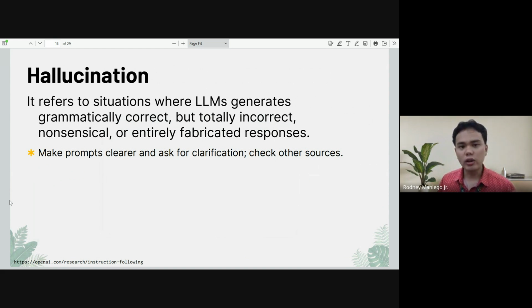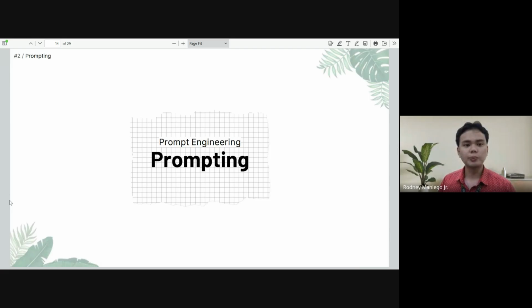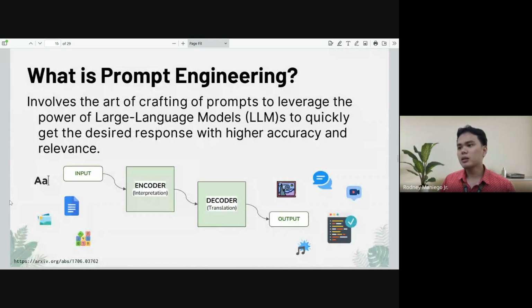AI is already here, so we'll just make use of the technology that it is presenting. Let's proceed with prompt engineering and how we can improve our prompting skills. Prompt engineering involves crafting prompts.